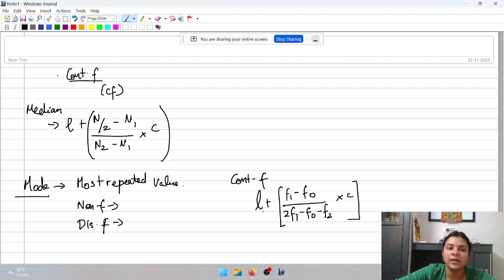Now what is L? Lower limit of the modal class. How to find out the modal class? Whichever has the highest frequency is the modal class. F1 represents the frequency of the modal class. F0 is the preceding class frequency. F2 is the succeeding class frequency. Remember, F1 is the modal class frequency, and C is as usual your class length. So these are your formulas for mean, median and mode.